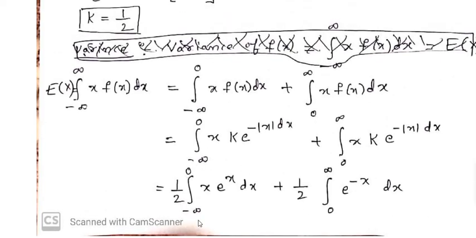Now in order to evaluate this integration, we will use the integration by parts method. That is, we have to assume one function as u. Let us assume x as u and e power of x dx as dv. Therefore v is equal to the integral of e power of x dx, and the integral of e power of x is e power of x. Therefore u is equal to x, v is equal to e power of x. Here the integration of e power of minus x is minus e power of minus x.